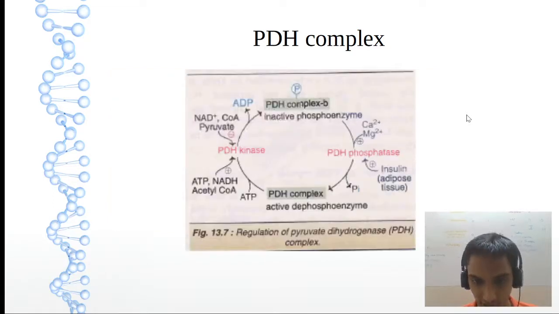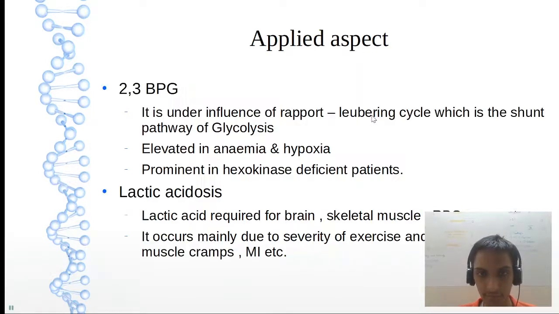Let us see the regulation. Same logic applies. Here PDH complex B, here just only the complex. Forward reaction is phosphorylation. Remember, stimulation by ATP, inhibition by NAD plus, sufficient. Reverse reaction is dephosphorylation, stimulation by divalent ions, also by insulin. Just remember only divalent ions, enough.